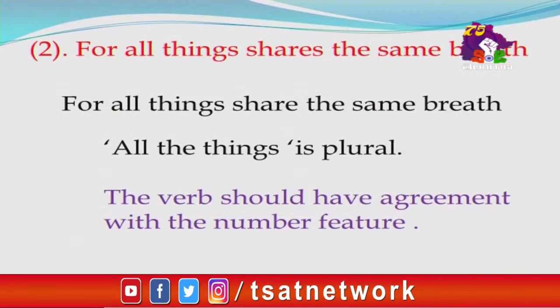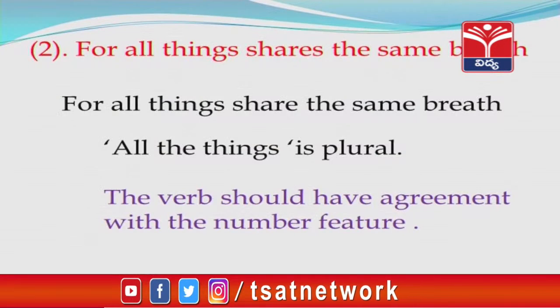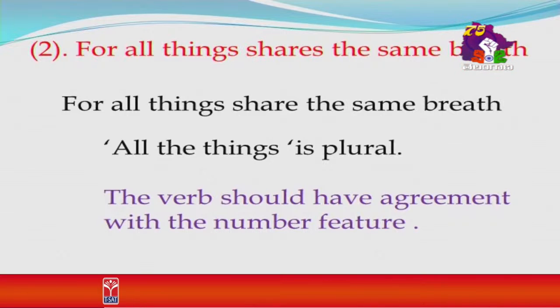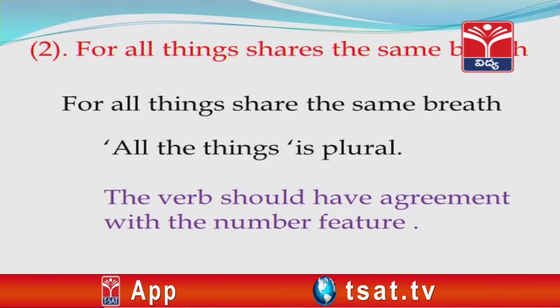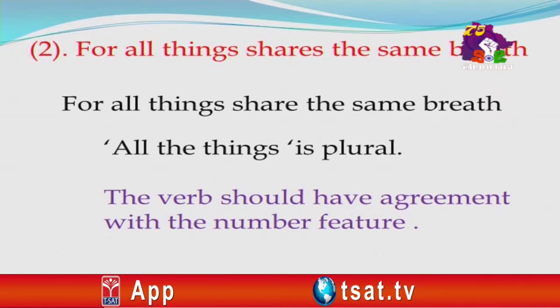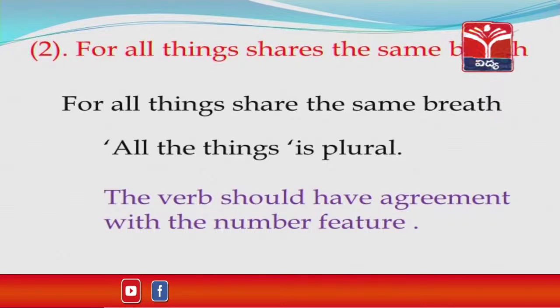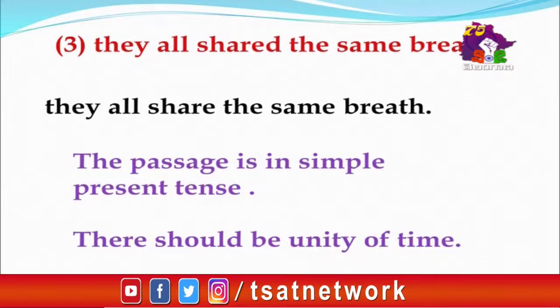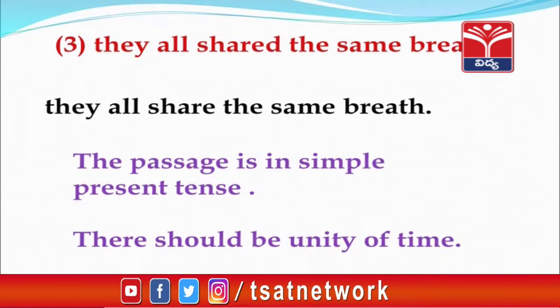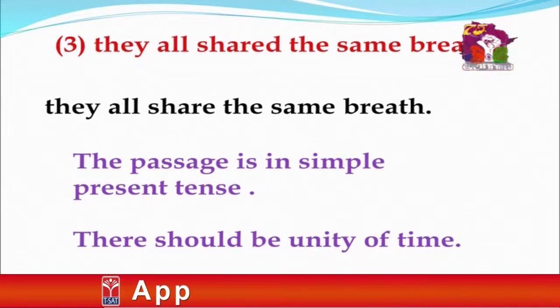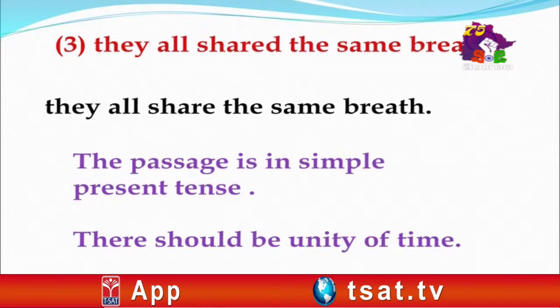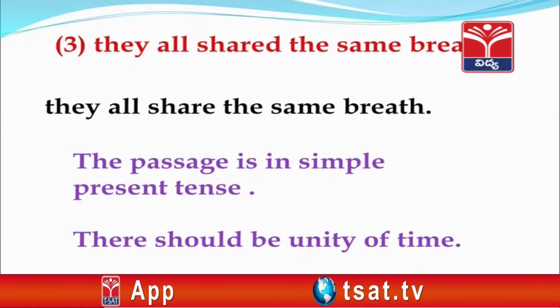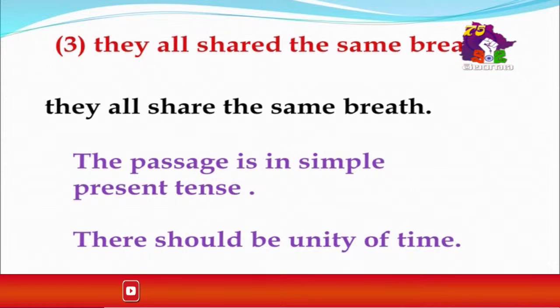Let us look at the second sentence. For all things shares the same breath. The correct version of this sentence is, for all things share the same breath. All things is plural. The verb should have agreement with the number feature. Let us see the third sentence. They all shared the same breath. The correct version is, they all share the same breath. The passage is in simple present tense. There should be unity of time.